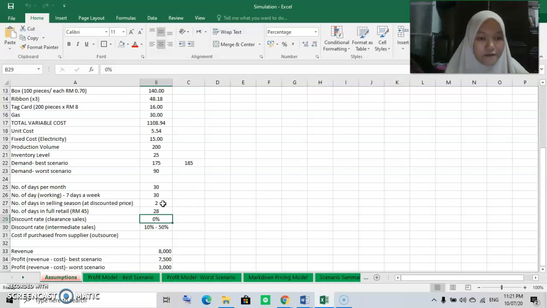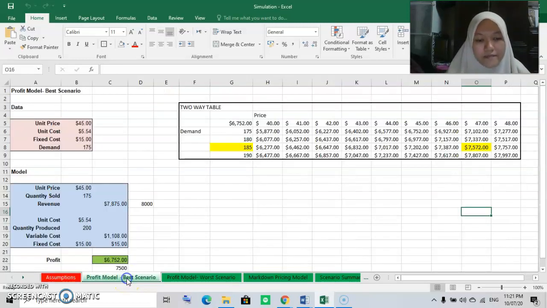And I assume that my revenue is 8,000, and for profit, best and worst are 7,500 and 3,000. So we move to the profit model best scenario. In the profit model best scenario sheet, I put my assumption. Unit price, which is 45 ringgit.